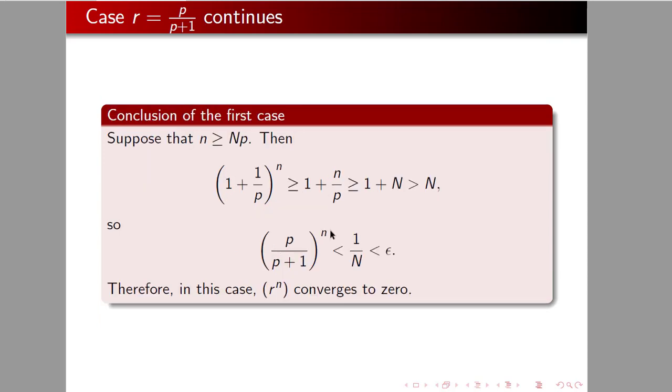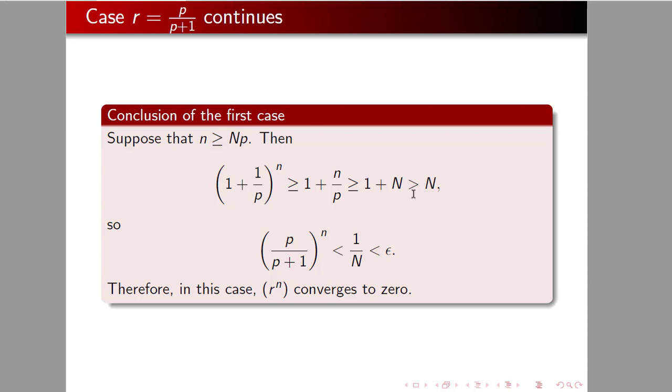Now, suppose then that little n is bigger than capital N times p. Then 1 plus 1 over p to the nth power is bigger than 1 plus n over p, which is bigger than 1 plus n, which is bigger than n.